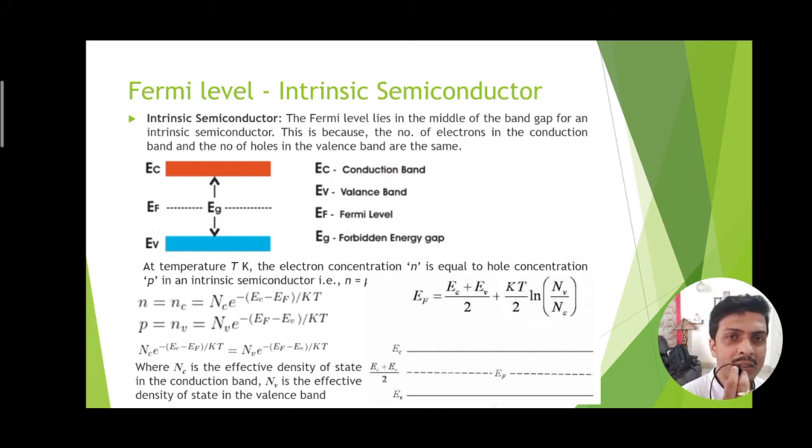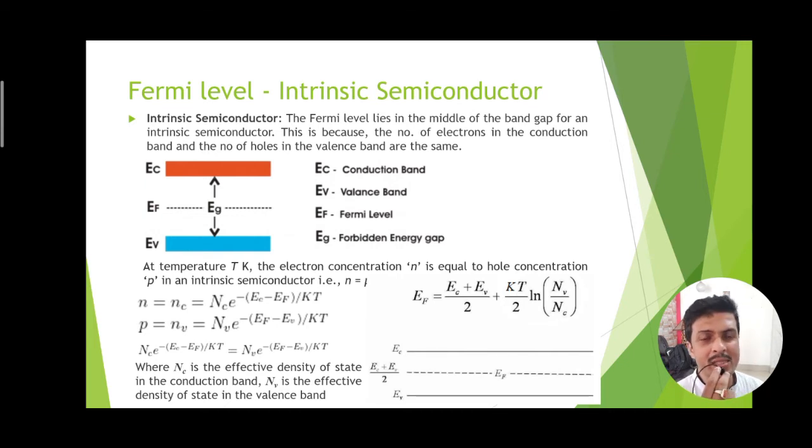There is a mathematical equation that is showing the electron concentration in the conduction band is equal to Nc into e to the power minus of Ec minus Ef divided by kT, where capital N suffix C is the effective density of states in the conduction band. Similarly, for the hole concentration P, Nv stands for the effective density of states in the valence band.